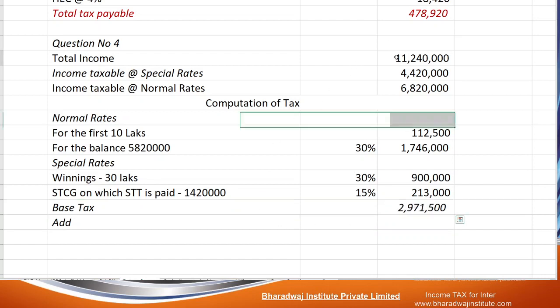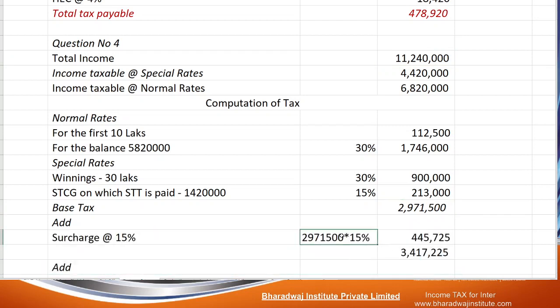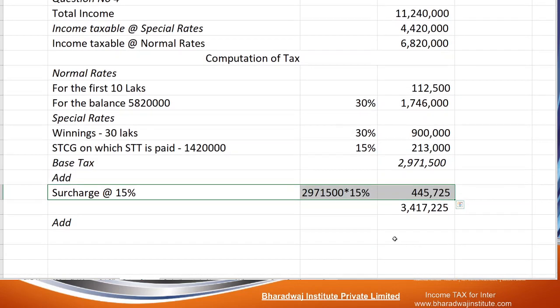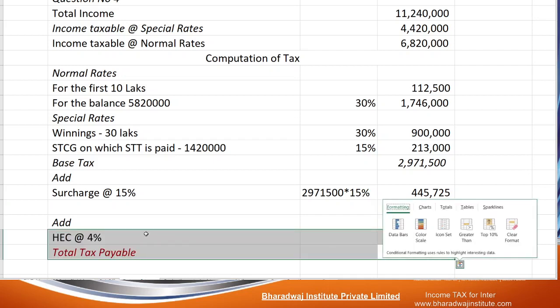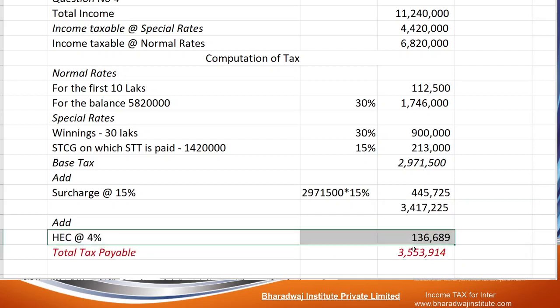Since total income is more than 1 crore, what is the surcharge applicable? 15% on this amount, 29 lakh 71,500 into 15%. Tax on tax is called surcharge. Clear? On tax 15% surcharge. On this HEC 4%. I told you already, HEC should be added at the end.